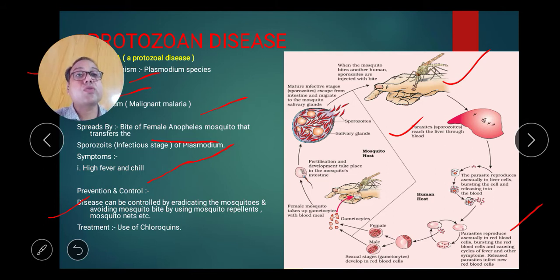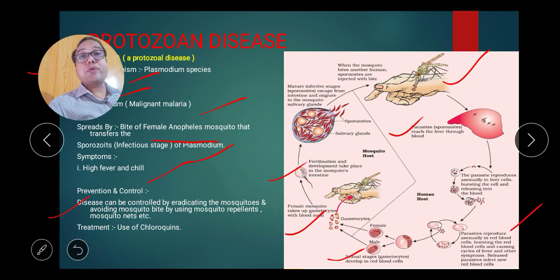the merozoites may be converted into gametes that are called gametocytes. Those gametocytes again enter the mosquito, and the fertilization takes place in the crop of the mosquito. Both the gametes fuse to form a zygote. The zygote is called oocyst, and this zygote is formed in the stomach of the mosquito, and then that zygote